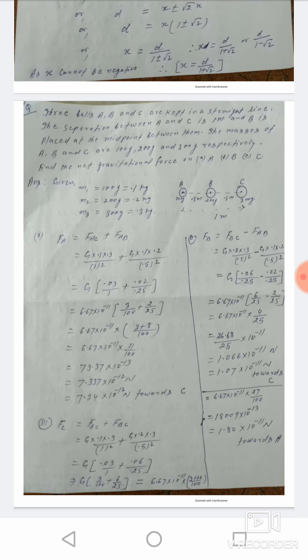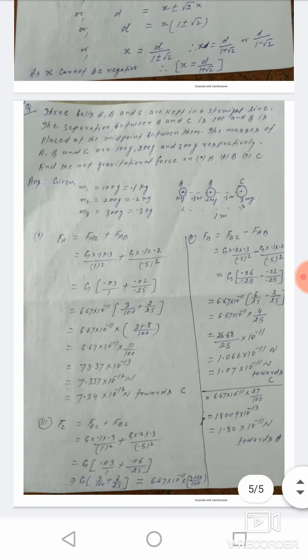Now force on B is equal to FBC minus FAB. So force on B is equal to force between BC minus force between AB. So here we will write G into 0.2 into 0.3 divided by 0.5 square minus G into 0.1 into 0.2 by 0.5 square.